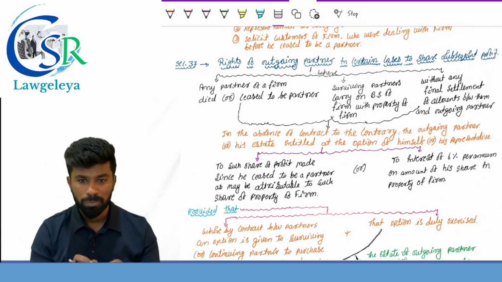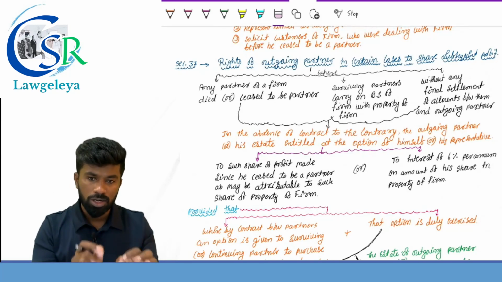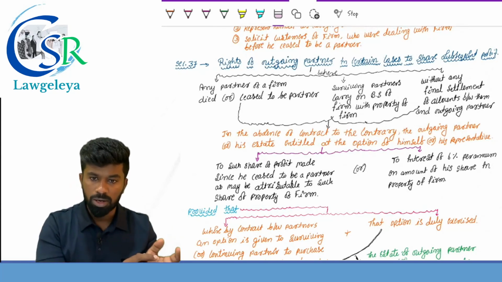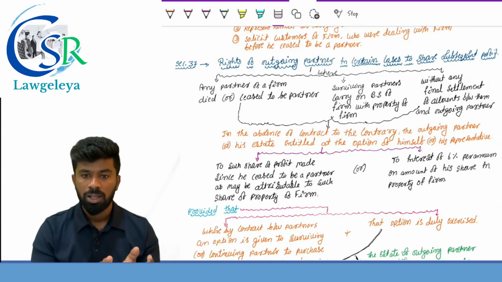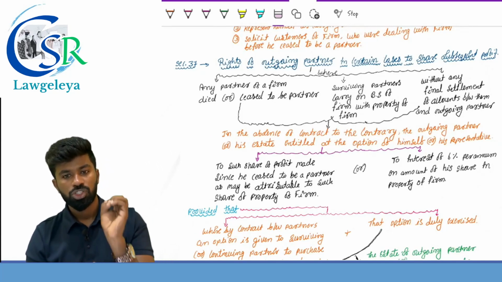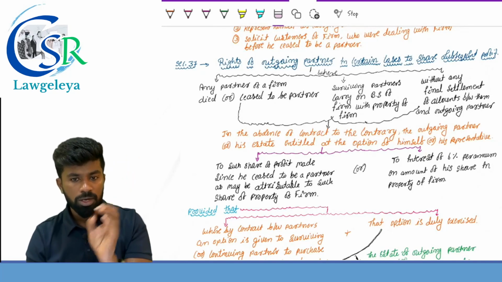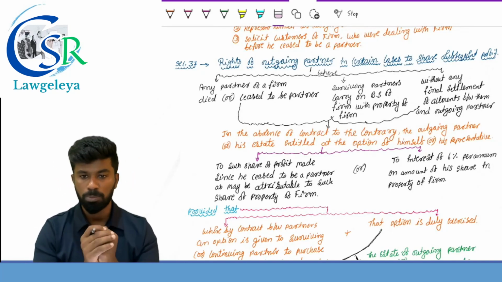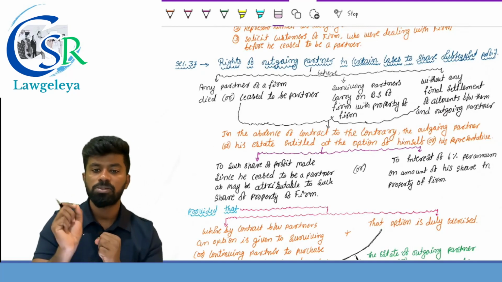In that scenario, in the absence of contract to the contrary, the outgoing partner at the option of himself has two rights. Either he can get a share in the profit made in the partnership firm, which is attributable to his share of property, or he can get an interest of 6% per annum.